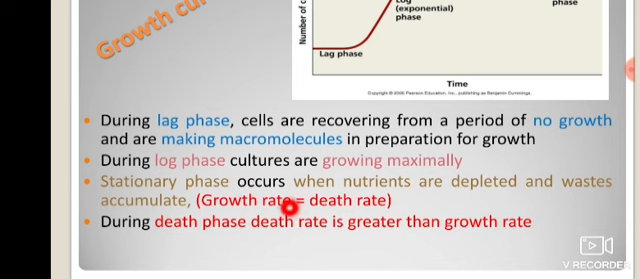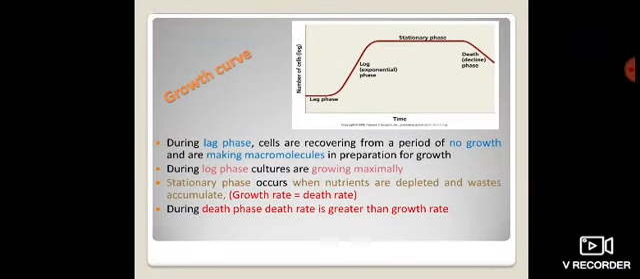I already told you that after completing the stationary phase, there is always the death phase, where the death rate is greater than the growth rate. Meaning when the nutritional material becomes deficient or less, the microorganism can't survive properly, and under that condition the microorganisms die because of the deficiency. So that phase is called the death phase. In this diagram we can easily observe the death phase.